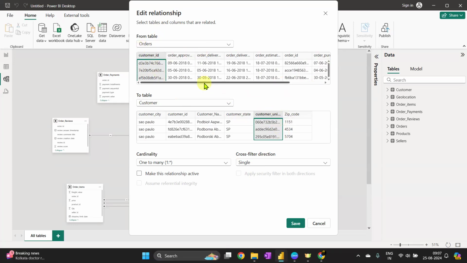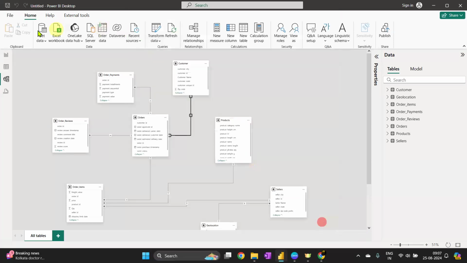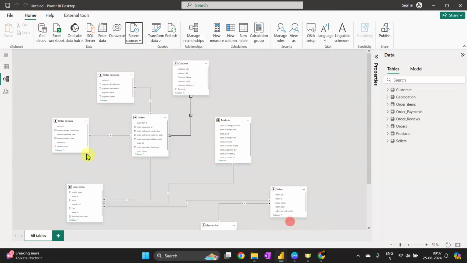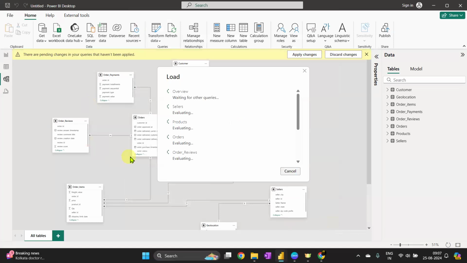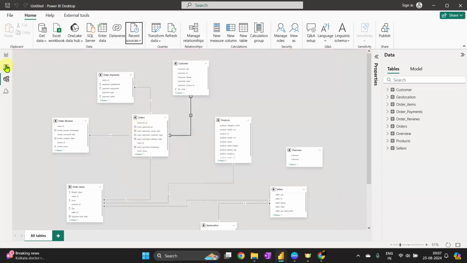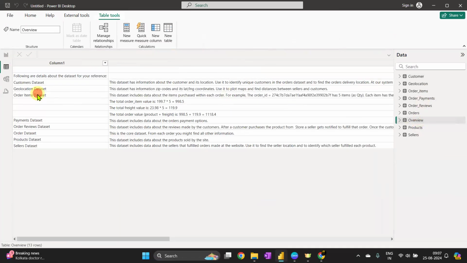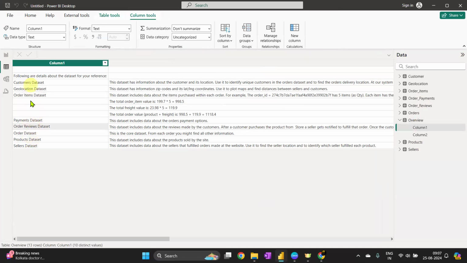I think there is only one order at a time. I don't know. In the overview table, there has been some mention of the customer unique ID, so on that basis I have connected customer unique ID. So they probably have added some information. I don't know, but customer was supposed to be the unique one in this case.